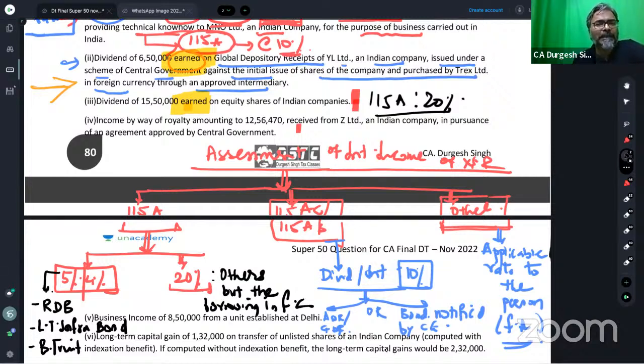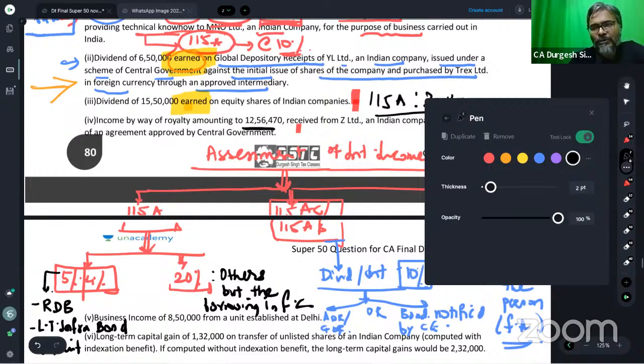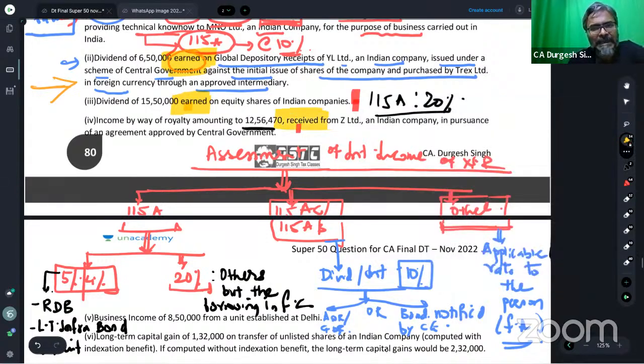Coming to the next one, income by way of royalty amounting to rupees 12,50,000. Hold the horses, students, and be careful. Can you see this? Received. So what did I tell you?